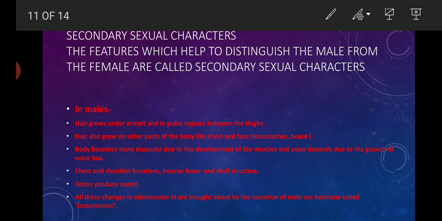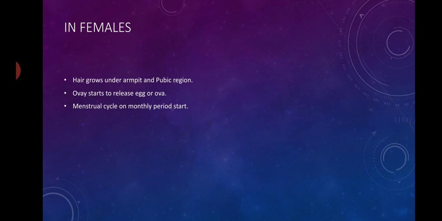Testes produce sperms, and all these changes in the adolescent boy are brought about by the secretion of the male hormone known as testosterone. And in females, hair grows under the armpit and pubic region. Ovaries start to release eggs or ova, and the menstrual cycle or monthly period starts.